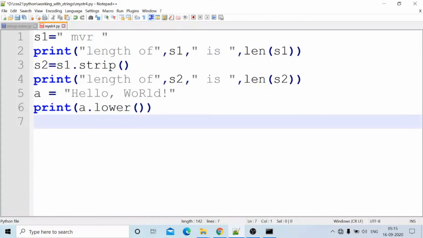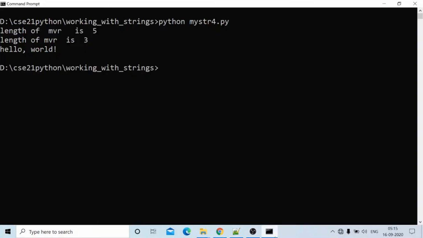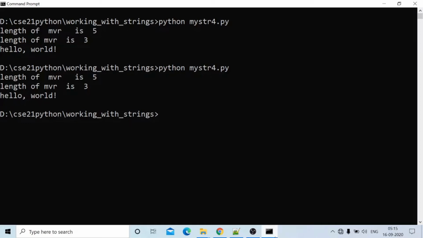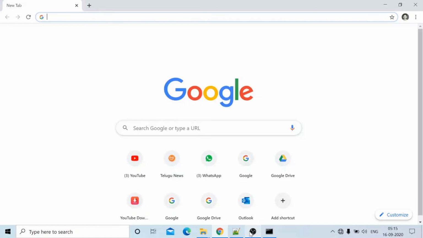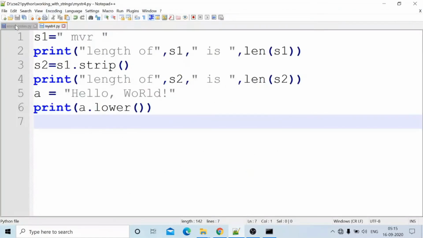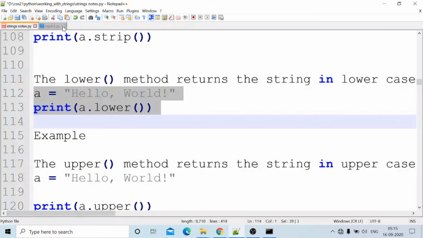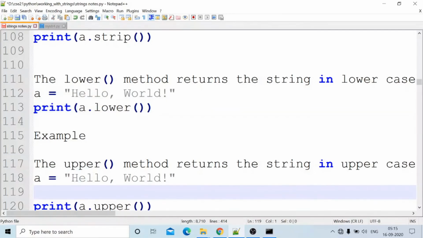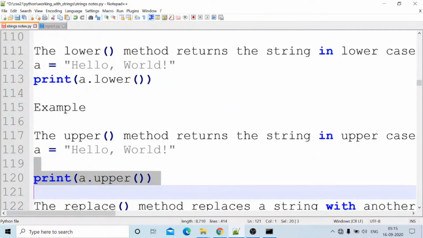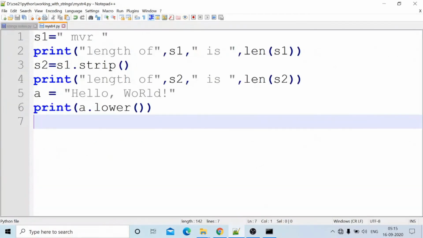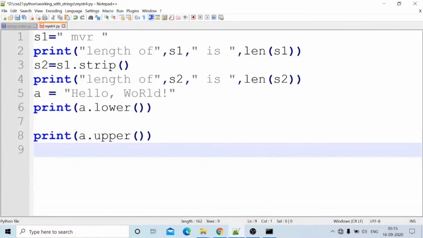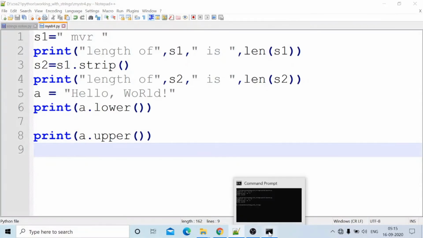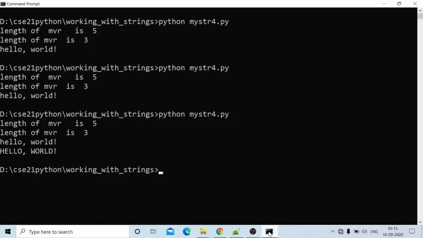Control S. Now we will run this program. Then the output is also the same. Hello world. All uppercase characters are converted into lower. In order to get uppercase, I want all characters to be upper. Okay, I will use the function upper. See hello world. The second line of the hello world is all uppercase letters.